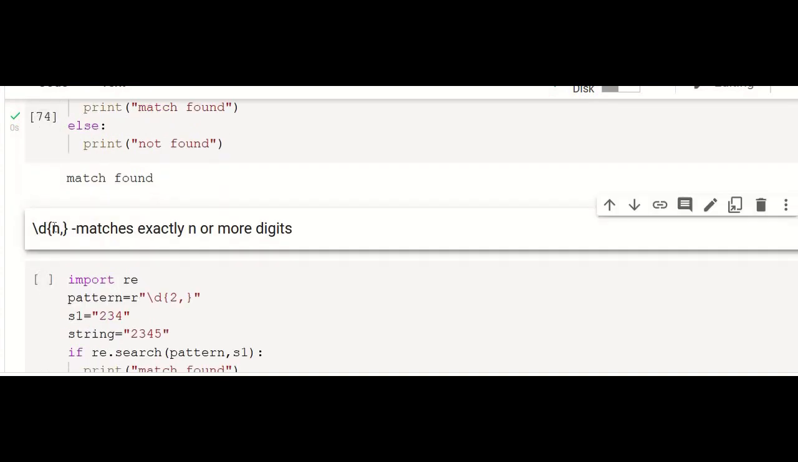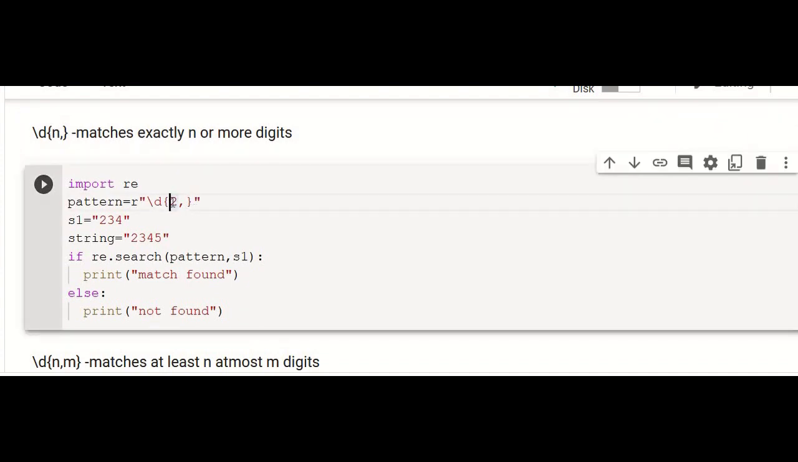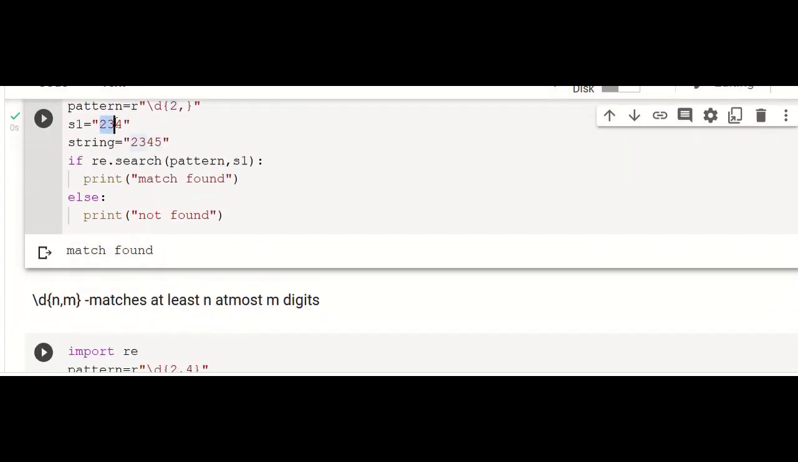And we can specify the range of the digits, that means the number of digits that can be given. Slash d{2,} means a minimum of 2 times digits should occur, and maximum you can have any number of occurrences. Here also minimum 2 times, so minimum 2 times in S1, and in string you have 4 times. Even if you have 100 digits, no problem, the match will be found.